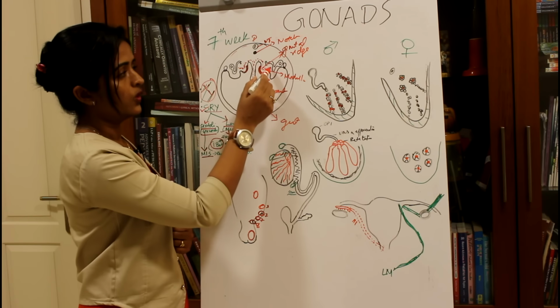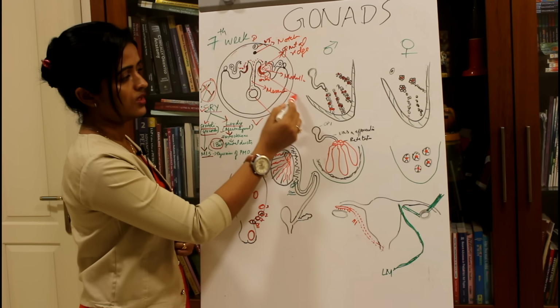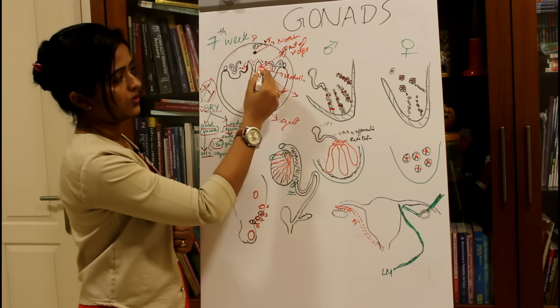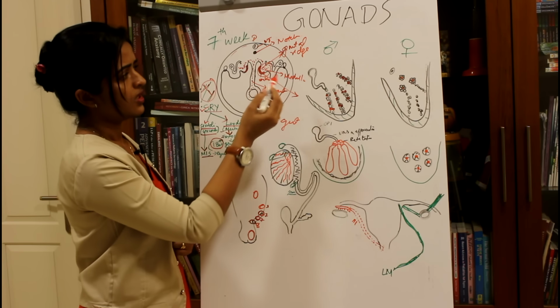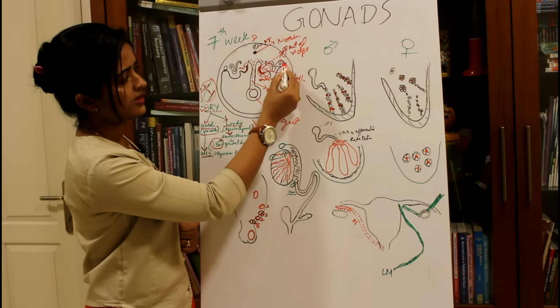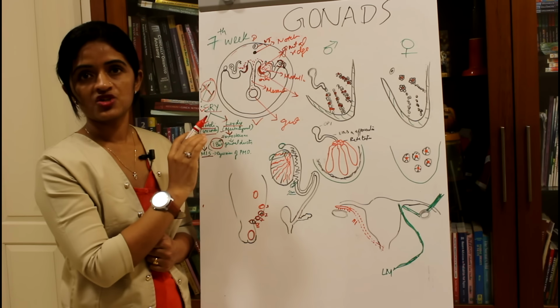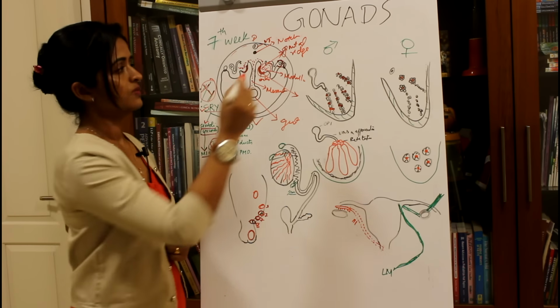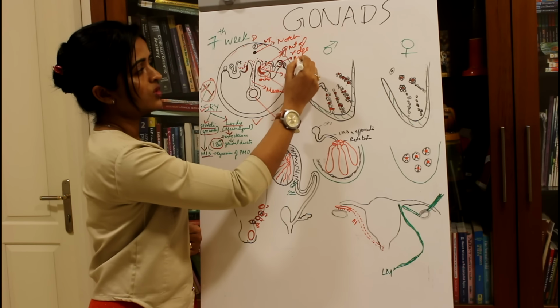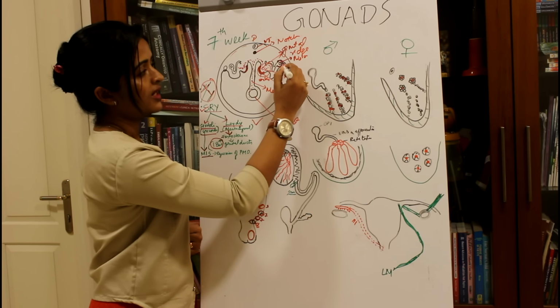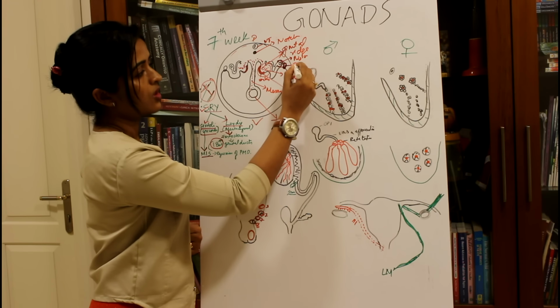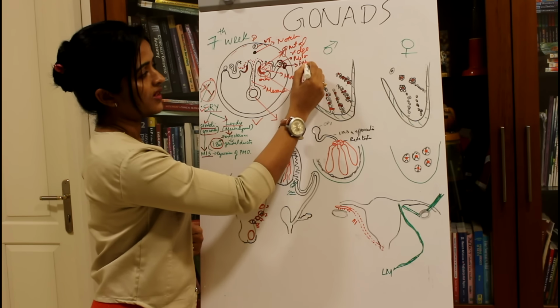Now we are going to focus on this region. These are the sections, and we are just focusing on this region. Before that, there are two ductal systems. This is called the mesonephric duct. In the mesonephric region, we have two ductal systems: the mesonephric duct system, and next to it another duct system called the para-mesonephric duct.